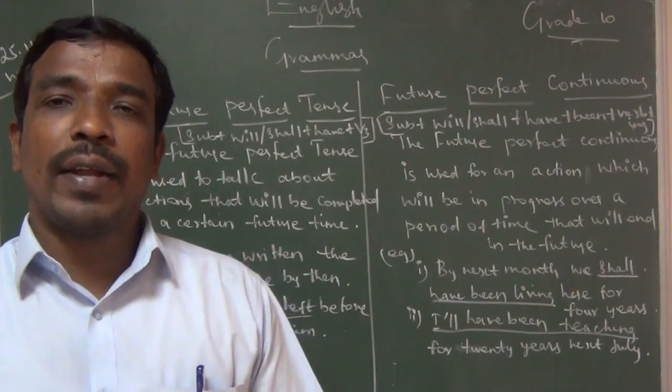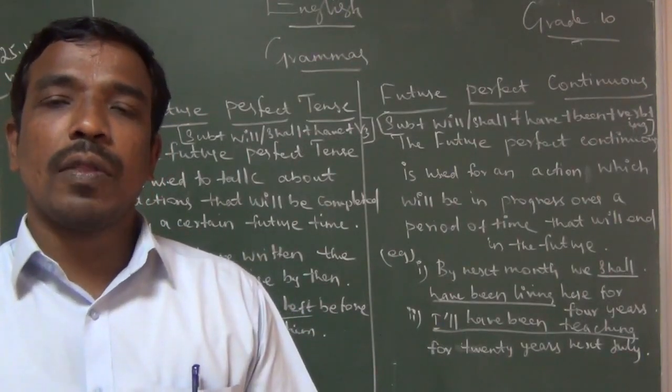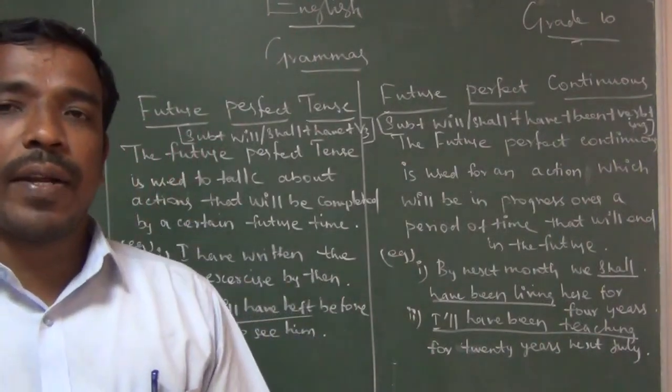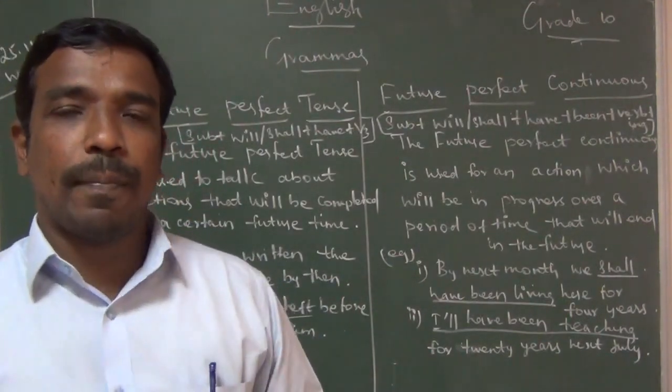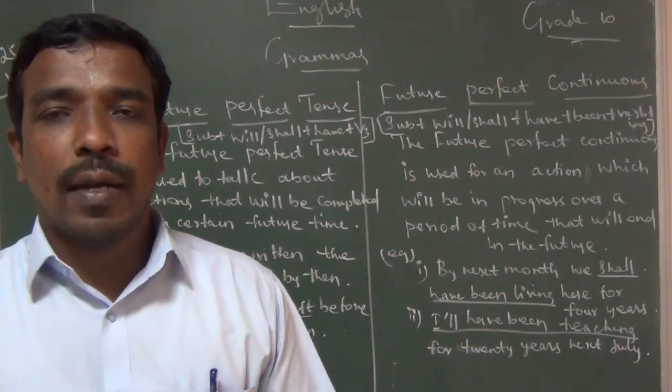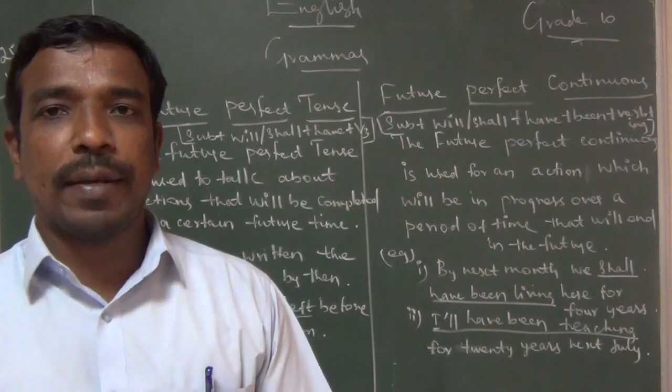In running commentaries, when we watch cricket, there is running commentary. In a live match, at that time they never use the continuous tense, they use only the simple present tense.